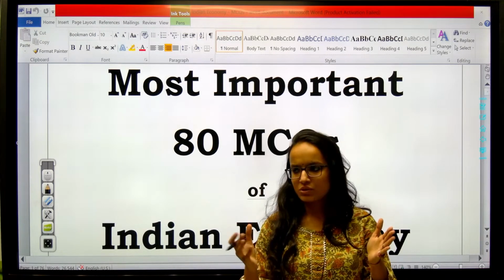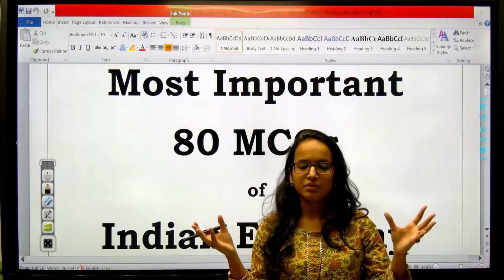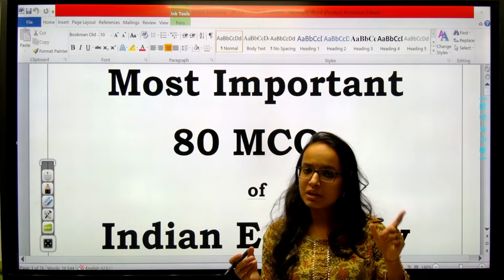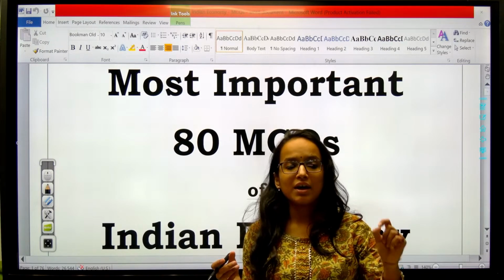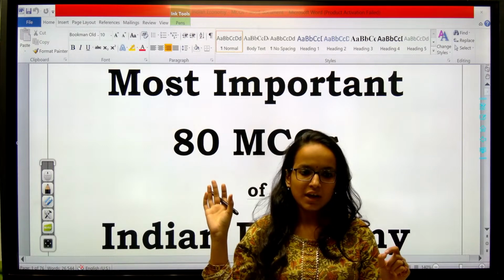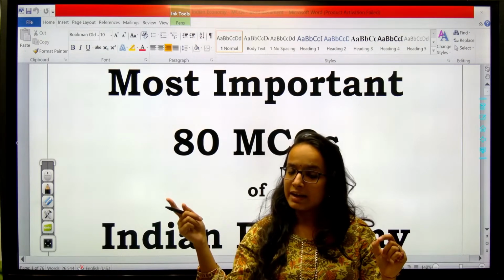We study economics for SEBI, for RBI, for UPSC, but the questions being asked are different. So when we are targeting the questions of economy for UPSC CSE Prelims, you should remember you have to focus less on the facts and more on the trends. Are you getting my point? Less on the facts and more on the trend.